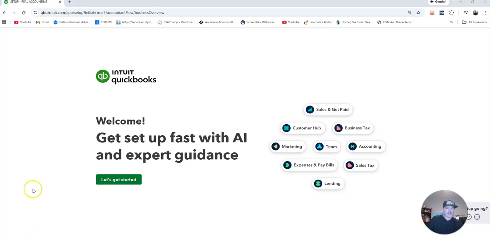We're actually going to be doing some recording and helping you guys out with QuickBooks Online. So what we're going to do is I'm setting up an account right now. Once you go in and you decide what level of QuickBooks that you're going to get, you'll eventually get to this screen right here. So welcome, get set up fast with AI and expert guidance.